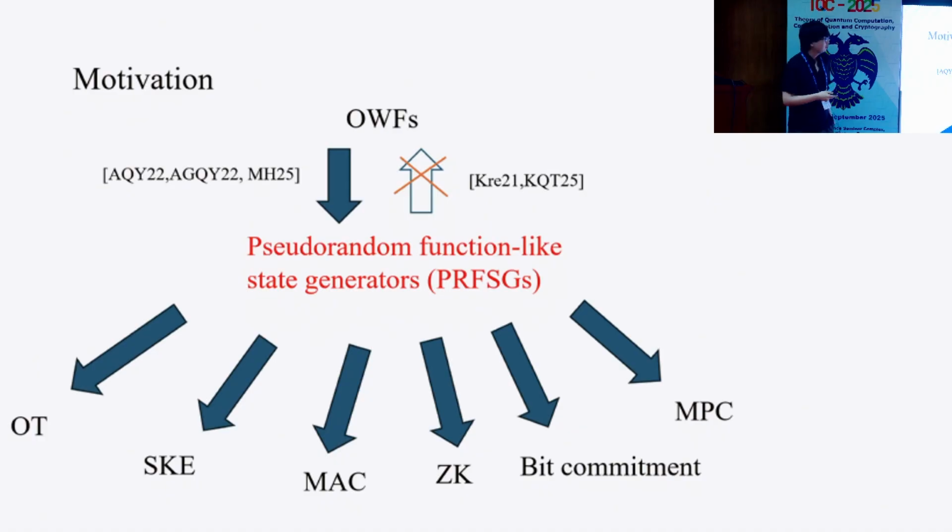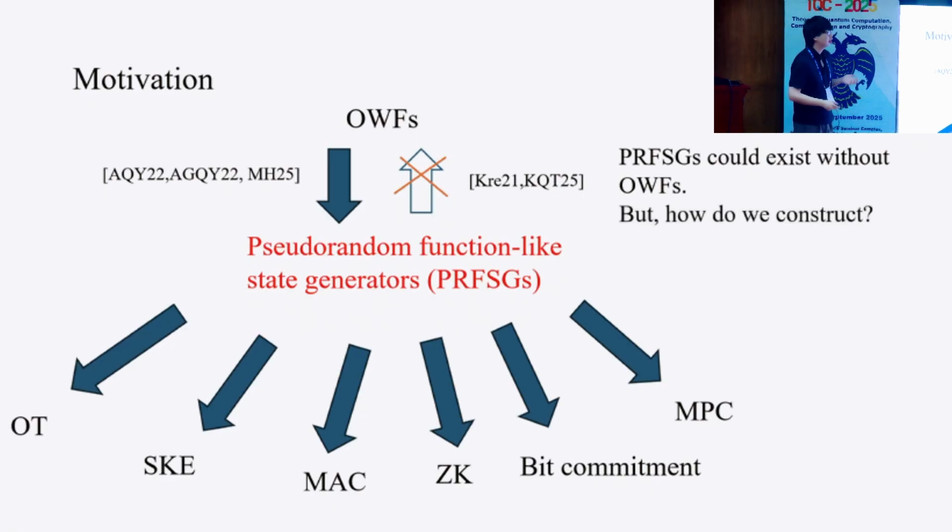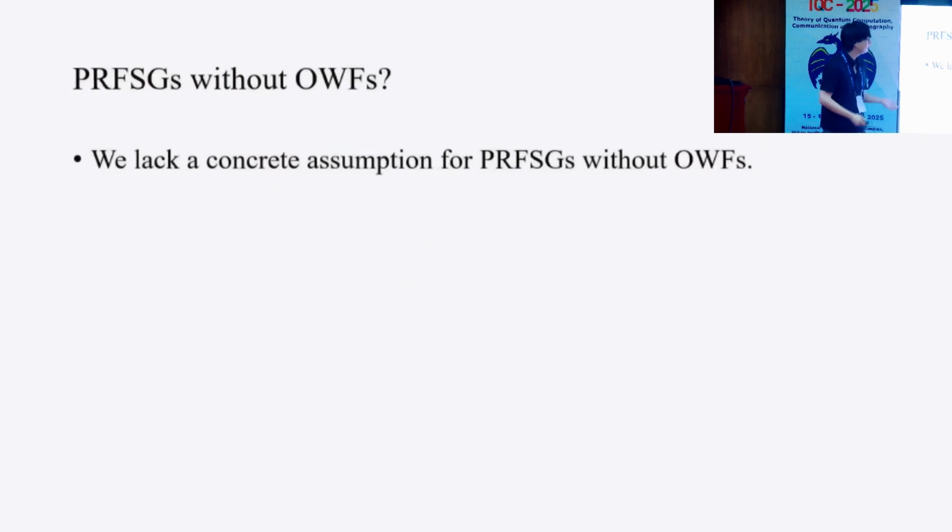Namely, one-way functions are not necessary for constructing PRFSGs. Therefore, PRFSGs could exist even if we don't have one-way functions. But for now, we don't know how to construct PRFSGs without one-way functions. Actually, we lack a concrete assumption for constructing PRFSGs without one-way functions.